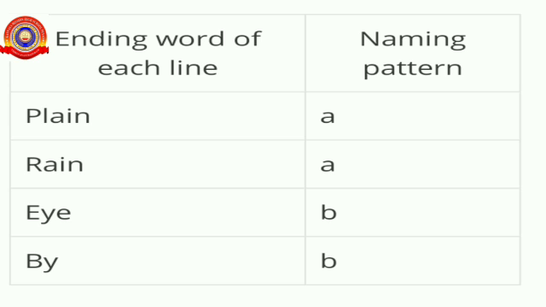Now we will see some more examples. Plain, rain are rhyming words with naming pattern A. I, buy are rhyming words with naming pattern B. Scrambles and brambles. These are rhyming words from the second stanza of the poem. Scrambles and brambles are rhyming words with naming pattern A, and gazes and daisies are rhyming words with naming pattern B. So the rhyming scheme of this stanza is A, B.